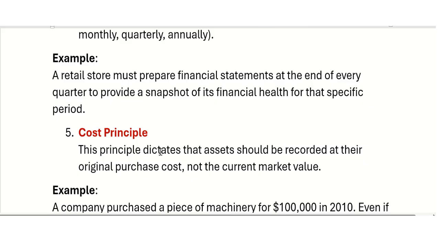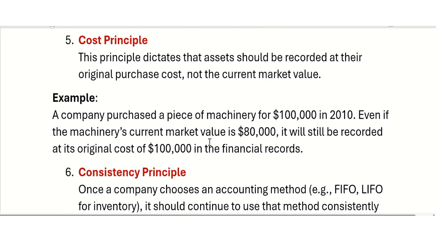The cost principle says that whatever you are going to buy will become the cost, and this is known as historical cost. The principle dictates that assets should be recorded at their original purchase price, not the current market value. For example, a company purchased a piece of machinery. The value of that machinery is $100,000 in 2010. Even if the machinery's current value is 80,000, because it has reduced, it will still be recorded at the original cost. If it is increased, even then it will be recorded at the original cost of $100,000 in the financial record.